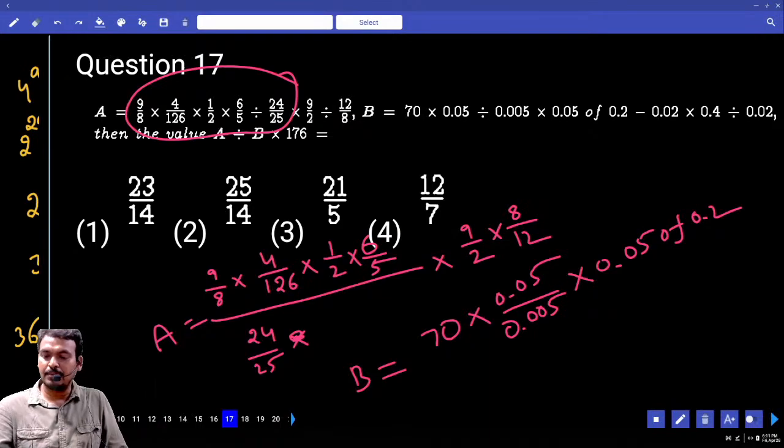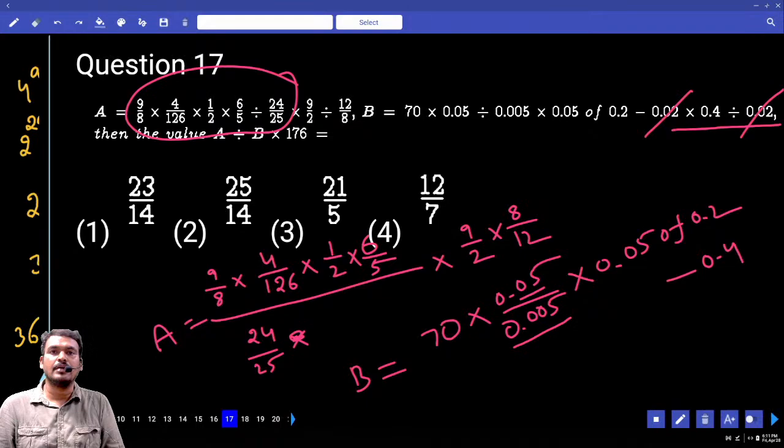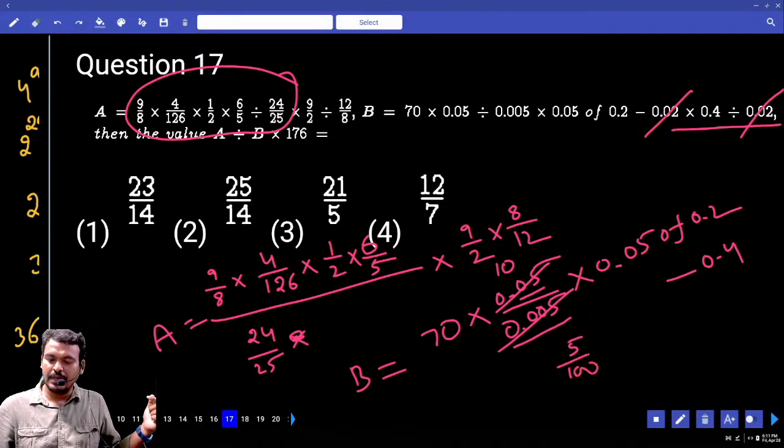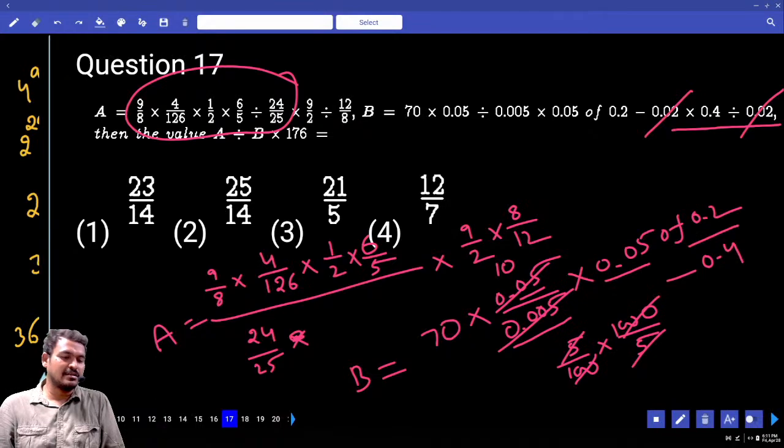Again, in this one we are subtracting this value. Actually this one cancels. Minus 0.2. And here 0.05 and 0.005, how many times? 10 times. Numerator 5 by 100, denominator 1000 by 5. 2 zeros are cancelled, 5 cancels. What is remaining? 10. 0.05 into 0.2. Will you do the calculation?